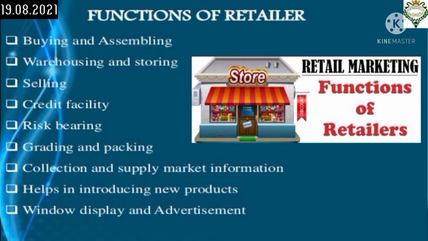Then grading and packing. The goods purchased from the wholesalers or manufacturers are not already graded. The retailers make arrangements for grading them according to their quality. Then they also collect and supply market information, that means the retailers inform the consumers about the goods which are available in the market. As a result, the consumers can select the goods according to their choice.